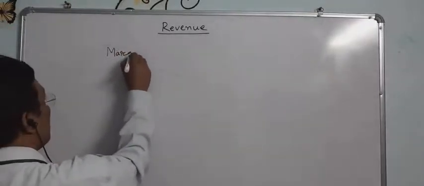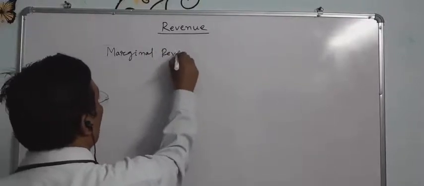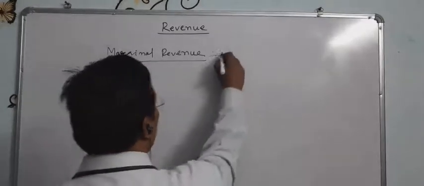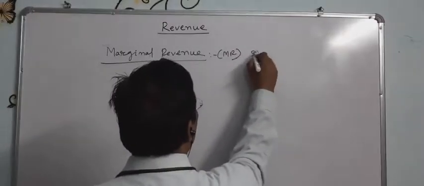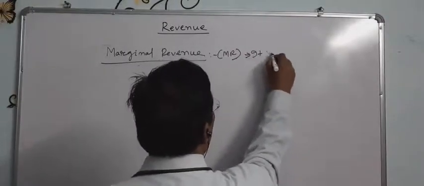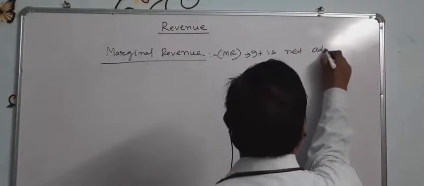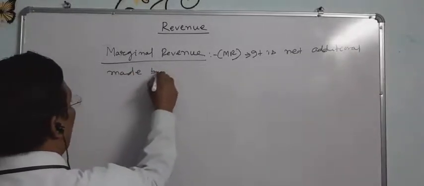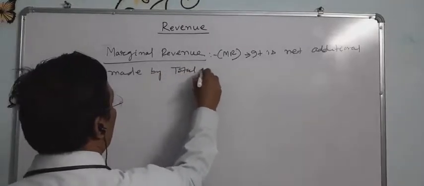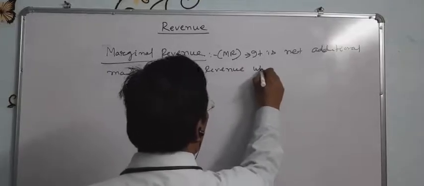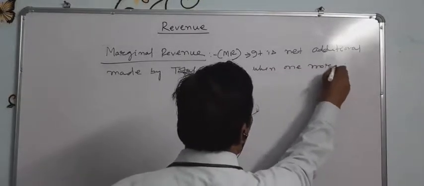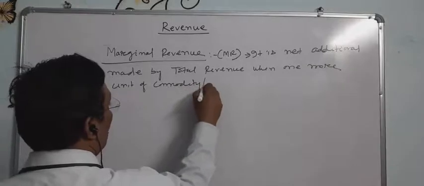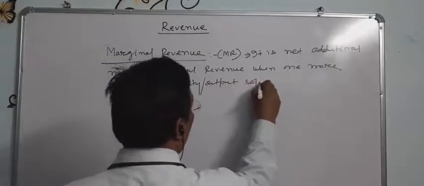Now we will discuss marginal revenue, similarly. Marginal revenue, or MR. It is the net addition made to total revenue when one more unit of commodity or output is sold in the market.